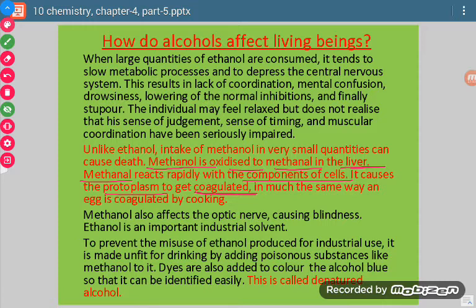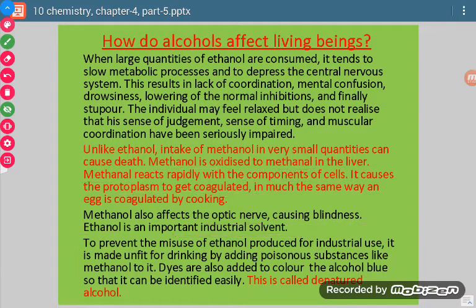Now methanol also affects the optic nerve, causing blindness. So optical nerves are also affected by methanol. And one more property of ethanol is that it is a very important industrial solvent. It is a very good solvent.